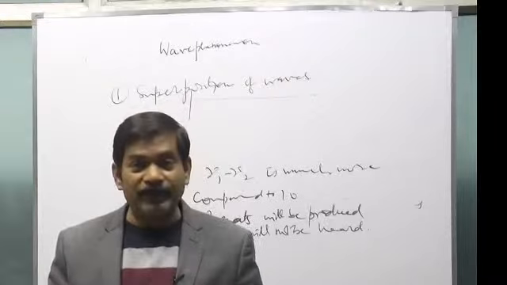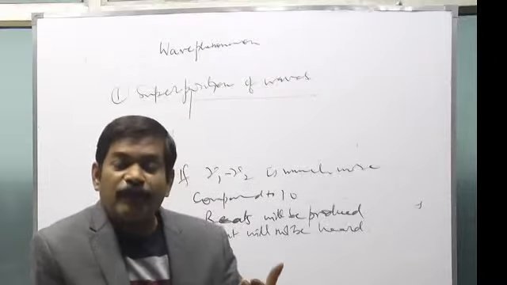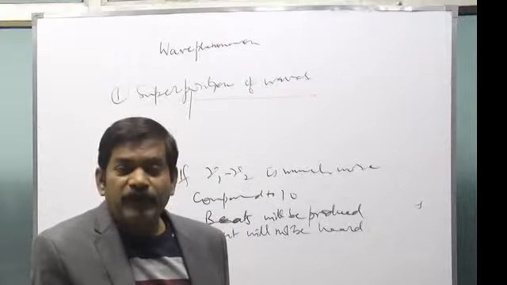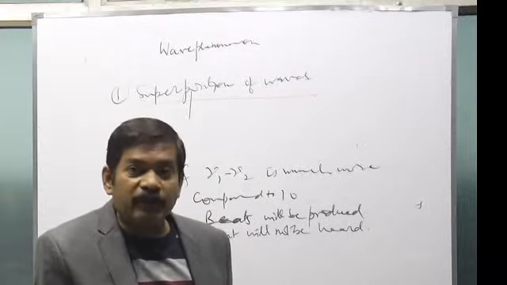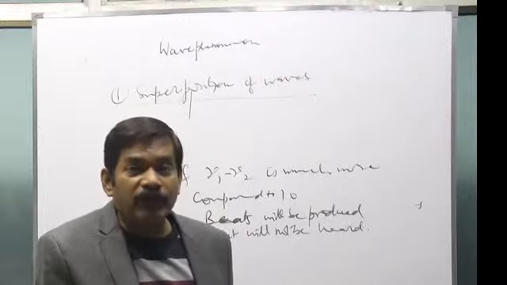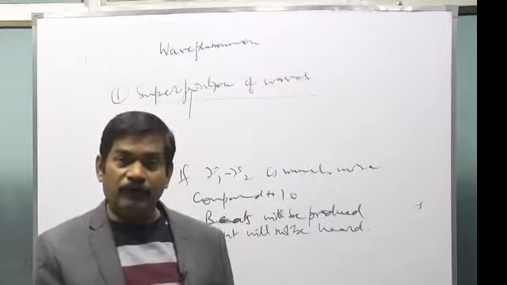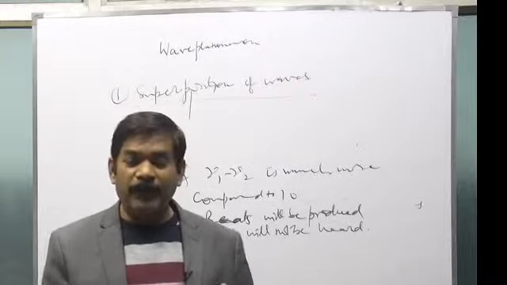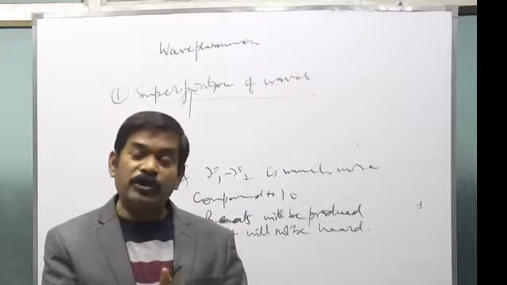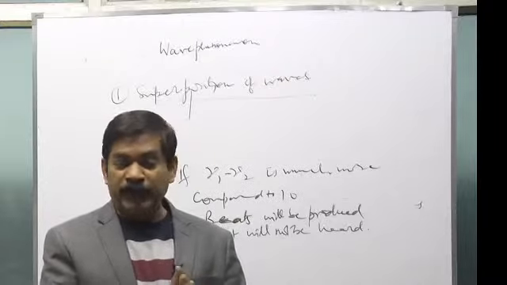The human ear has a capacity that if a change happens within a period of less than 1/10 seconds, it cannot experience it. If the change takes place over a period beyond 1/10 seconds, only then can it be experienced that yes, there is a change of intensity. Even if a change of intensity takes place, if the change time is less than 1/10 seconds, that change will not be observable by the human ear.